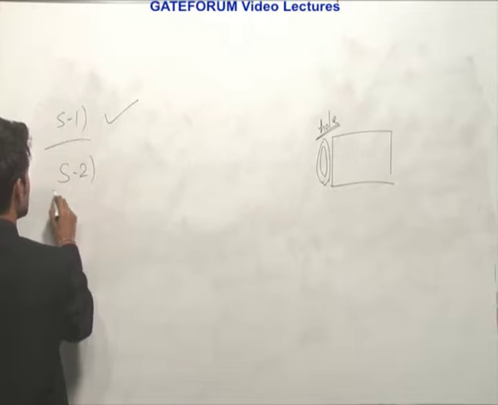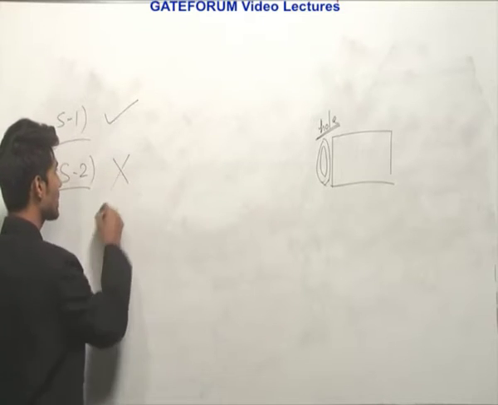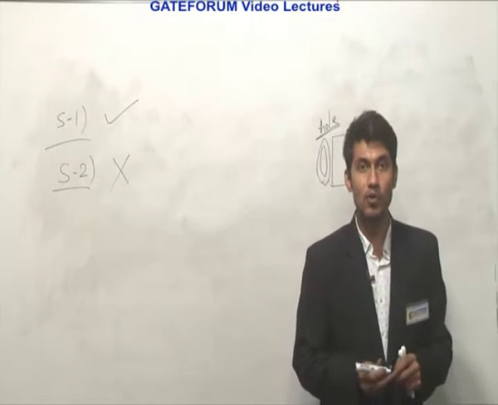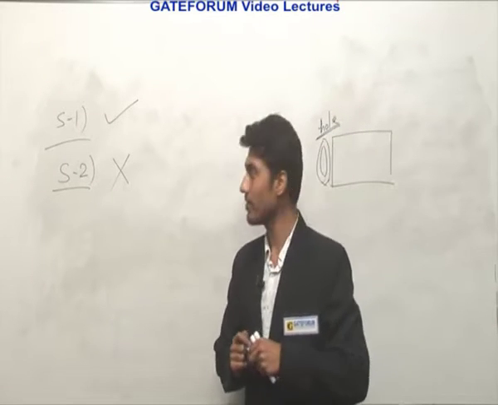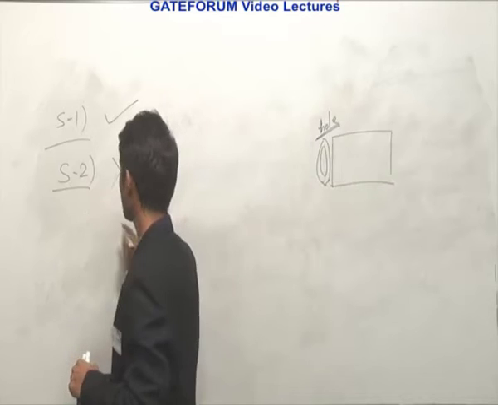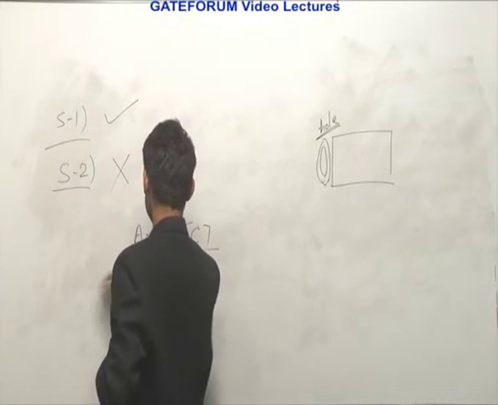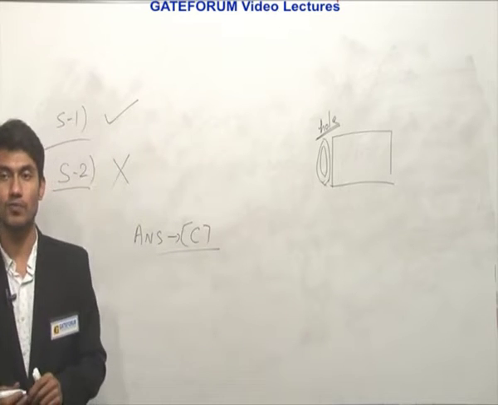So statement 2 is not correct because an interference fit will not allow you to remove this roll from the shaft whenever not needed. So statement 2 is wrong. Our answer will be option C, which suggests statement 1 is correct, statement 2 is false.